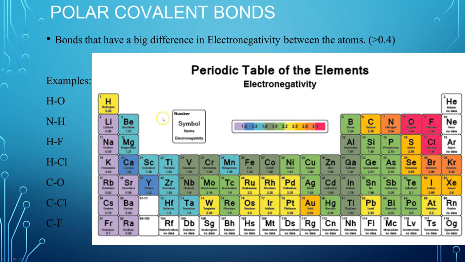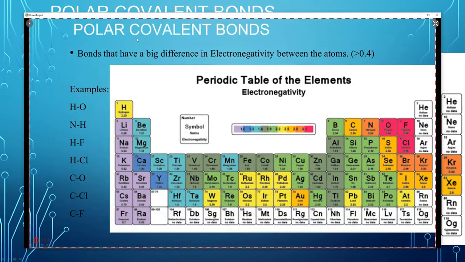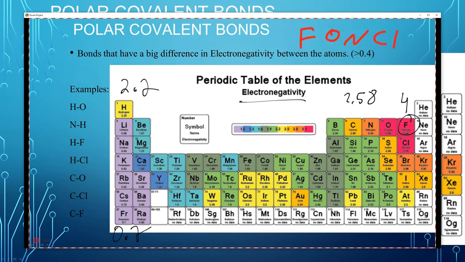All right, here's the electronegativity table. All right, so hydrogen is 2.2. Carbon is 2.58. And basically, this is a number for electronegativity. It goes from essentially 0 down here, 0.7, all the way to almost 4. Fluorine is 4. So remember the top, FONCl. And then I don't know who's after chlorine. Probably sulfur. And so it decreases as you go that way and down. So it decreases as you go down.